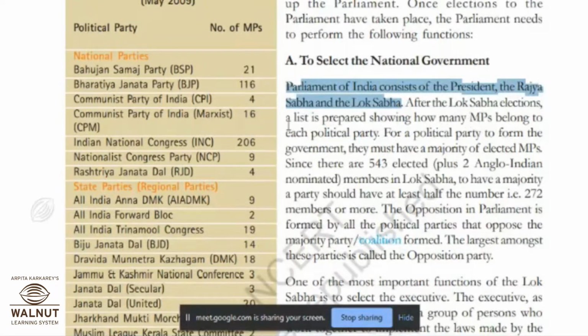After the Lok Sabha elections, a list is prepared showing how many MPs belong to each national political party that we have read in the table. For a political party to form the government, they must have a majority of elected MPs. Since there are 543 elected plus 2 Anglo-Indian nominated members in Lok Sabha, to have a majority a party should have at least half the number, that is 272 members or more. आता आपल्या लोकसभेत किती सीट्स आहेत? 543. 543 सीट्स आहेत म्हणजे काय? Throughout our country there are 543 constituencies. जसं मी वॉर्ड म्हणलं होतं काल, शब्द वापरला होता.